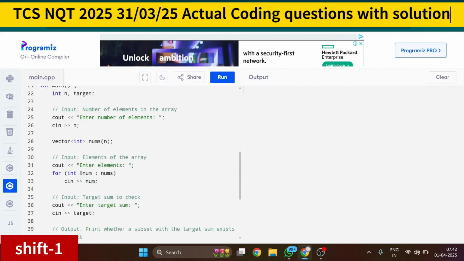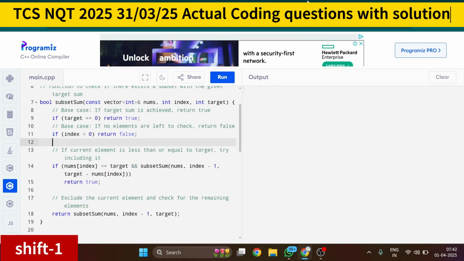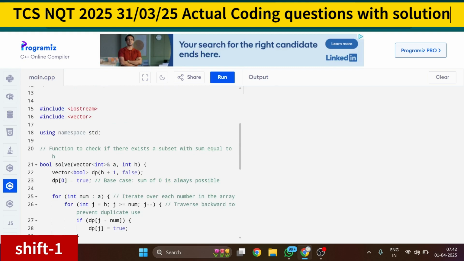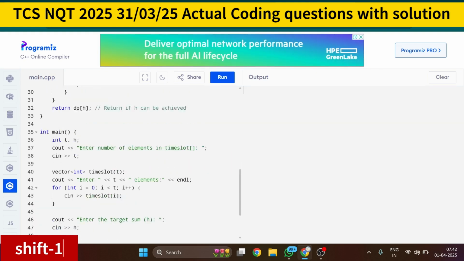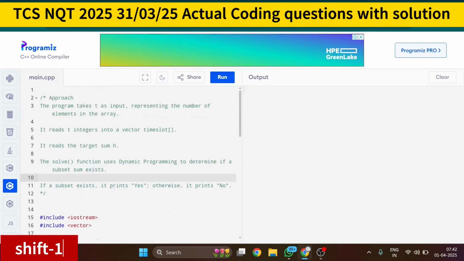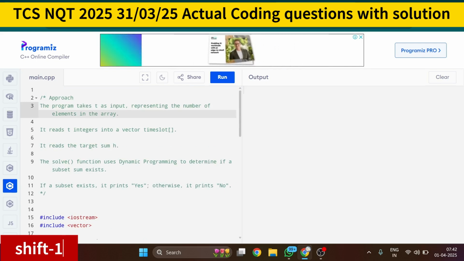So this is the complete solution, but some of the students are saying that the recursive approach doesn't work, so it may give TLE. You can optimize this code by using DP, where you will use prefix sum kind of things, and backtracking. So what is the approach? First, you have to take the input, T as an input representing the number of elements in the array.